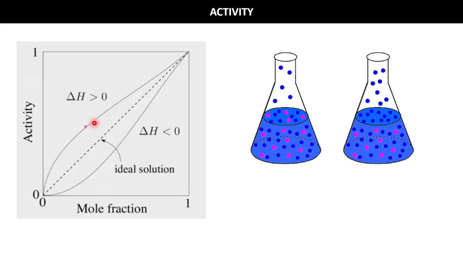This is called activity, and it is taking care of the interatomic attraction, and this also you can say that it is a true composition.